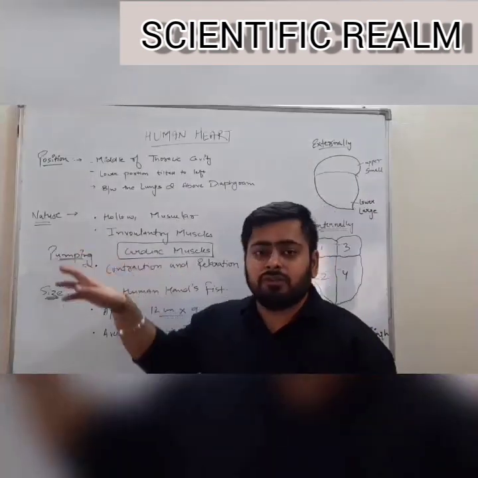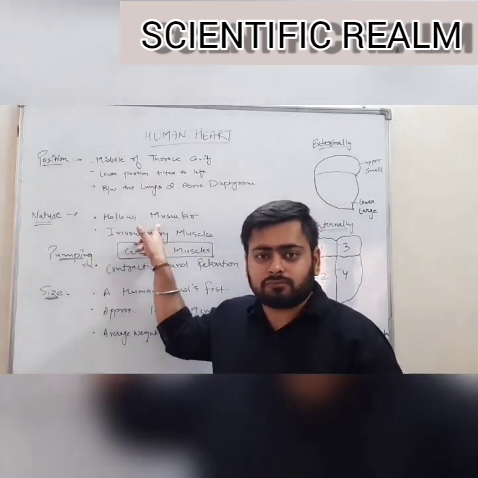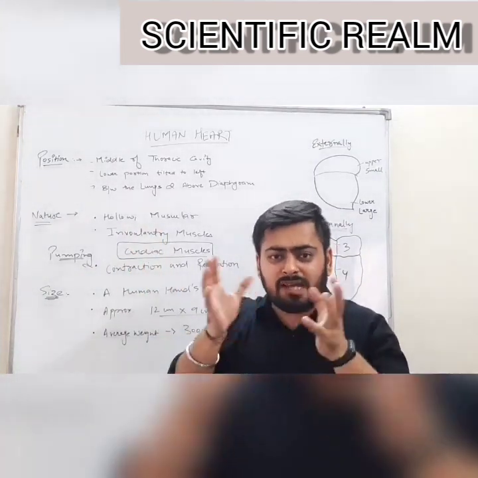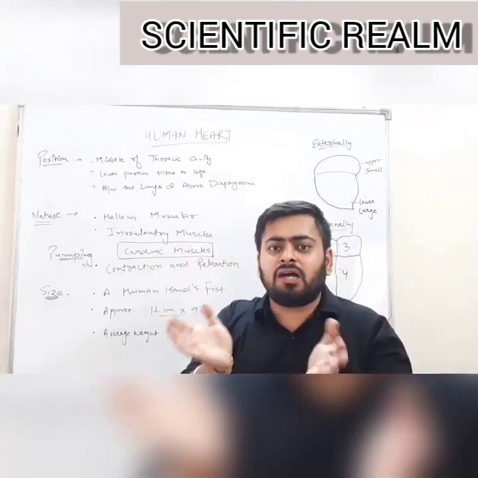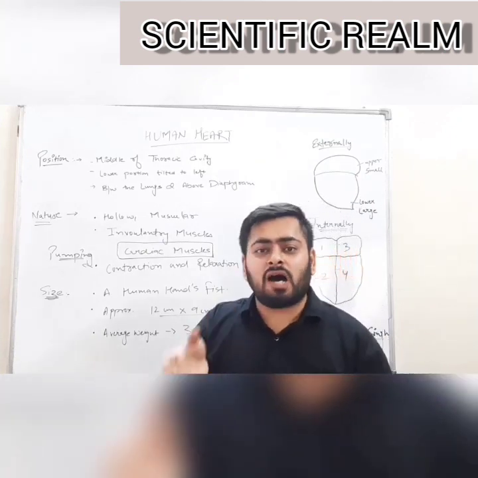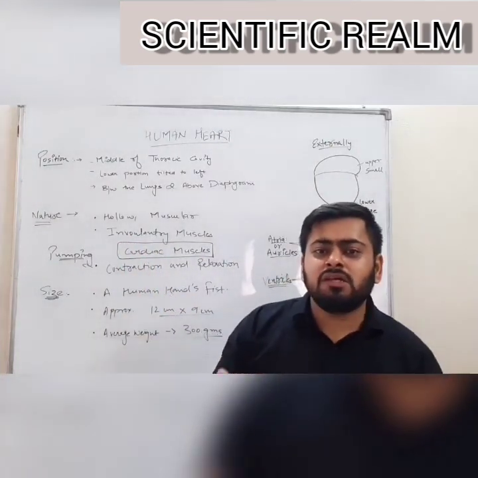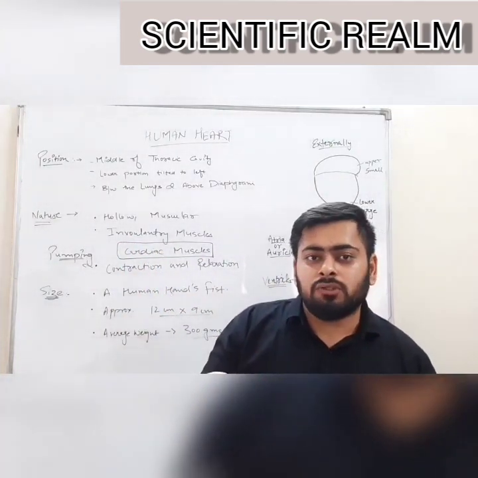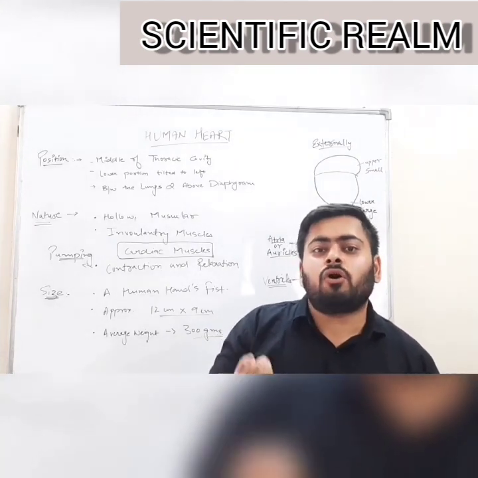Next is the nature. The human heart is a hollow and muscular organ. Remember, hollow means it is empty from inside. Muscular means the membranes of the heart are covered with muscles, and the muscles with which the membranes of the heart are covered are involuntary in nature. Involuntary means muscles which work on their own. The muscles whose functioning we can't control, they will work on their own.